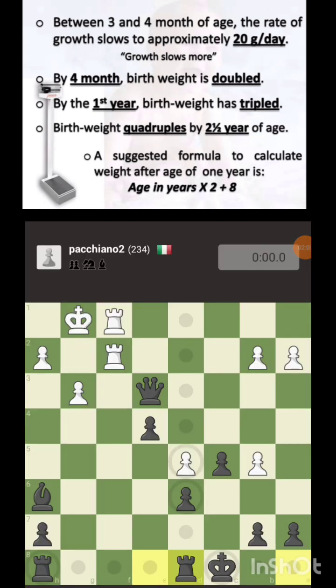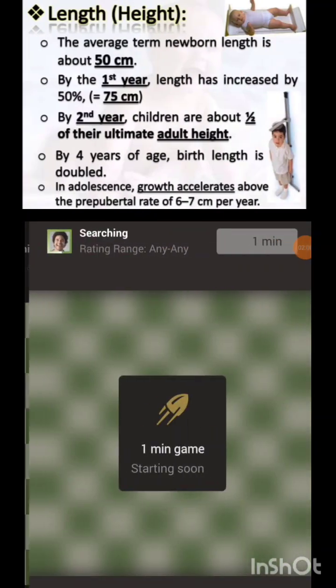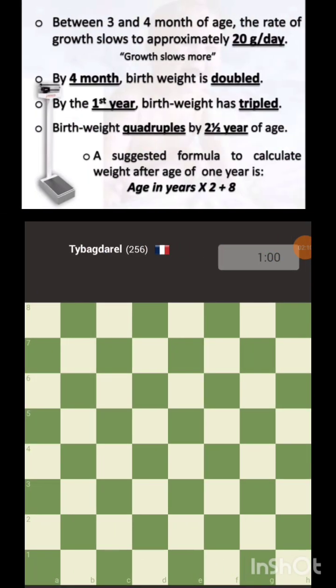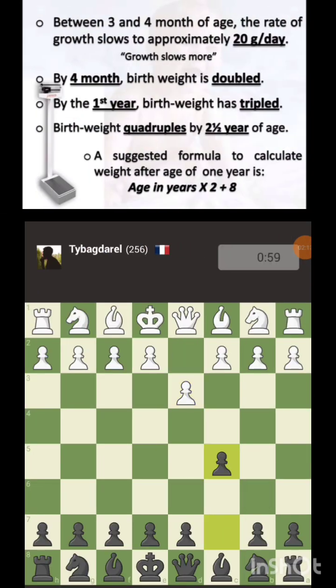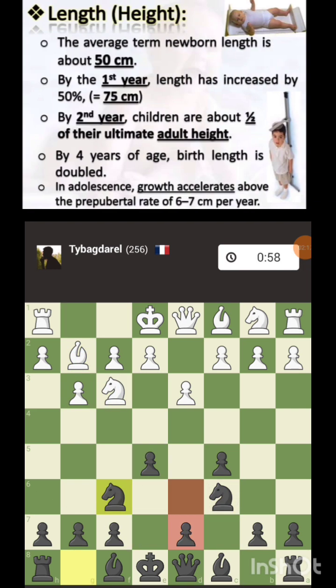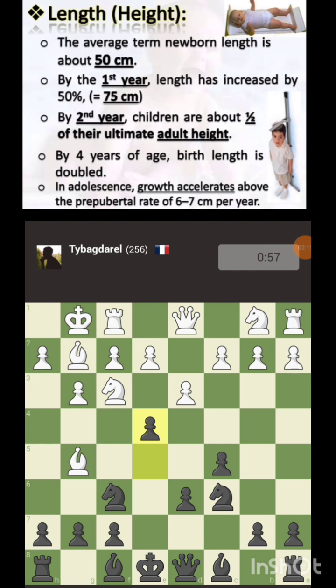So this is the formula: age in years times 2 plus 8, for children older than 1 year. Sorry, this is the formula to calculate weight after the age of 1 year. Next we have the height. Height is 50 centimeters on average. By the first year it is increased by 50%, so it is 75 centimeters.